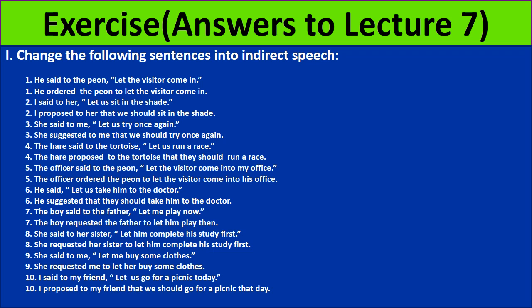Answer, the officer ordered the peon to let the visitor come into his office. Number 6, he said, "Let us take him to the doctor." Answer is, he suggested that they should take him to the doctor.